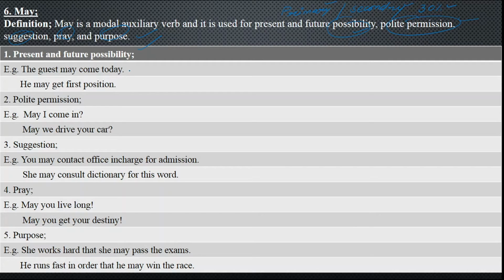The guest may come today. The possibility of guests coming today is 30%, and that is what you are talking about, the possibility. It can be now or it can be a while later.